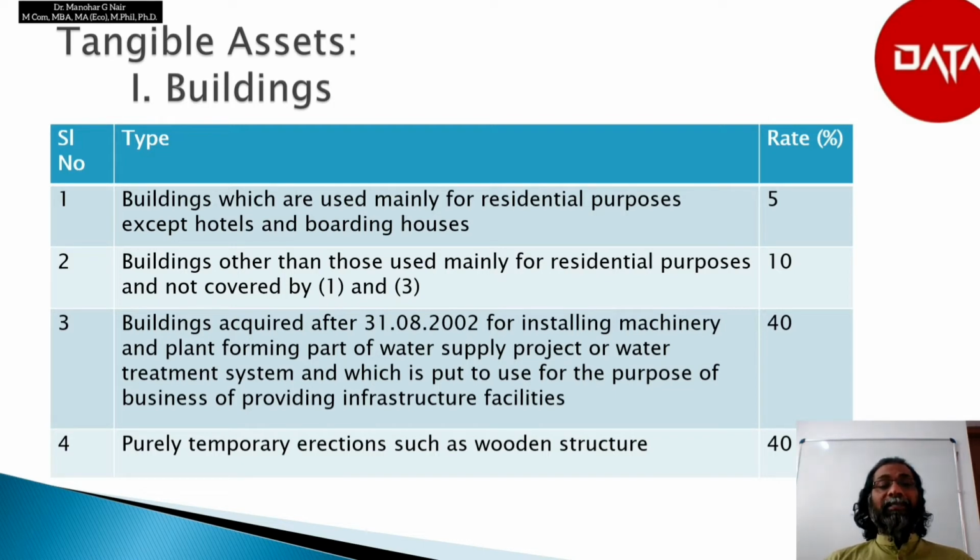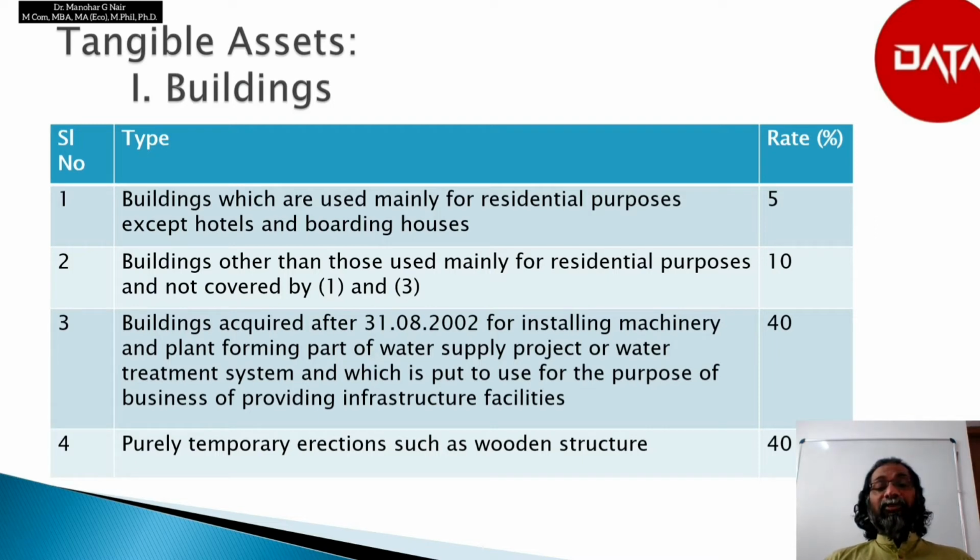The first one is buildings which are used mainly for residential purposes, except for hotels and boarding houses. Rate of depreciation is 5%. Second, buildings other than those used mainly for residential purposes and not covered in points 1 and 3, it is 10% rate of depreciation.